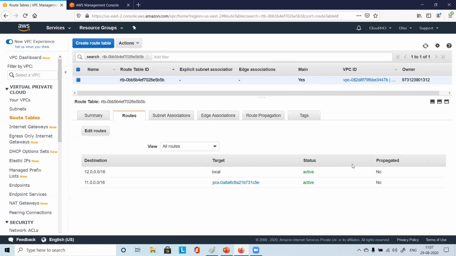Then try to communicate between the two instances, and you should be able to communicate properly. So at this point, we can take a small